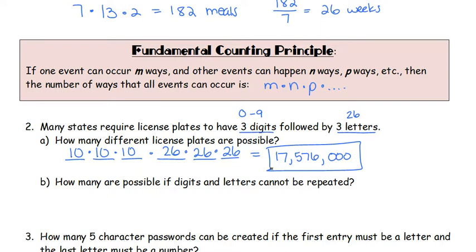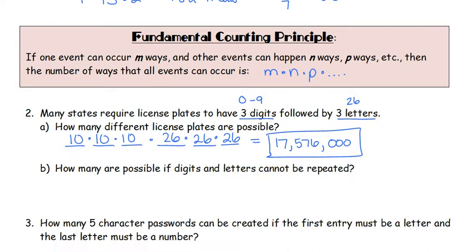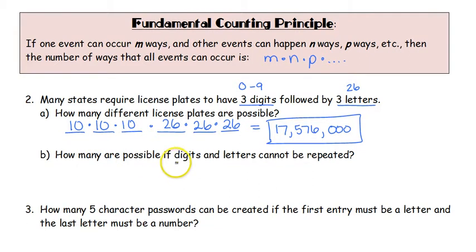So when you make up those license plates, there are that many if you just do 3 numbers and 3 letters. And if you pay attention when you drive down the road, there's people that have 2 numbers, 4 numbers, 5 numbers. So think about all the different ways that you can write up those license plates. Part B, how many are possible if digits and letters cannot be repeated?